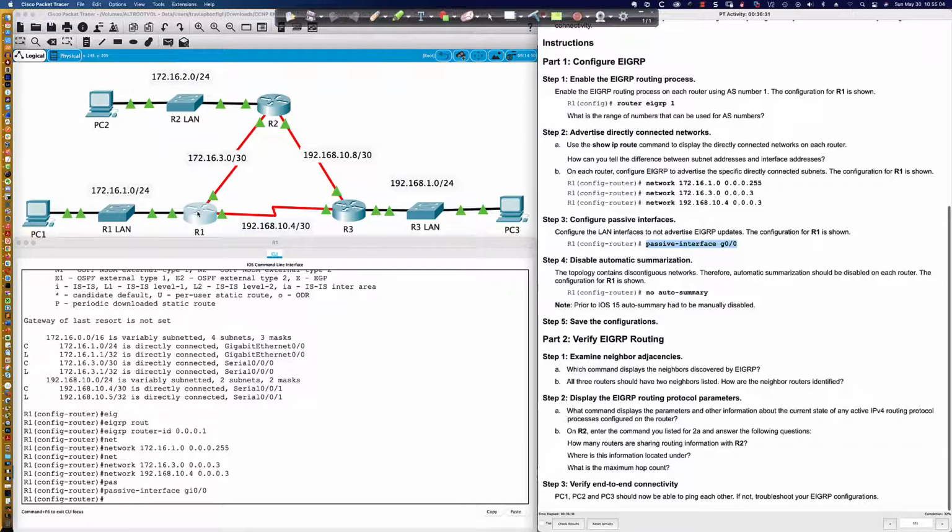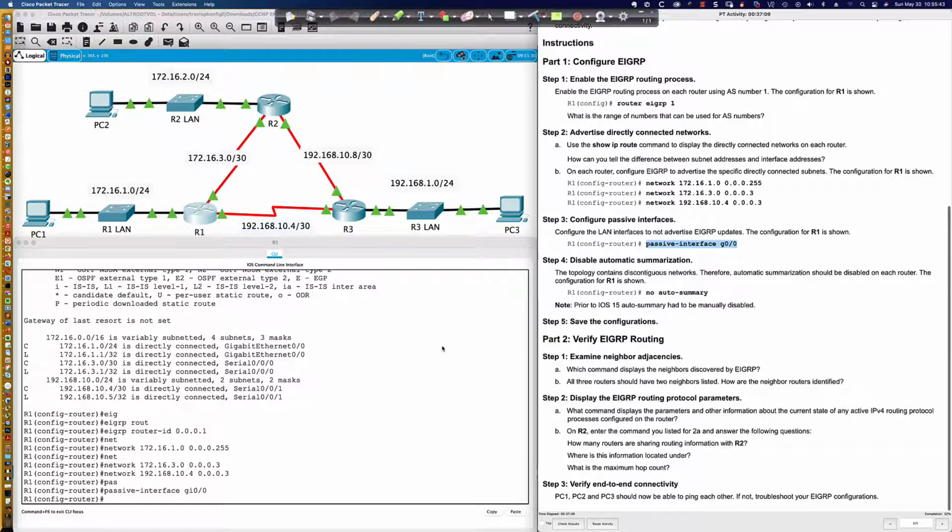So again, there are multiple ways to achieve the same end result. You just need to figure out which is going to be better for you. And again, my rule of thumb is that I pick based on how many interfaces I will be establishing EIGRP neighbor adjacencies over. If that number is greater than the number of LAN-facing interfaces, then I simply pick the individual LAN-facing interfaces and say passive-interface, instead of passive-interface default and then having to say no passive-interface.